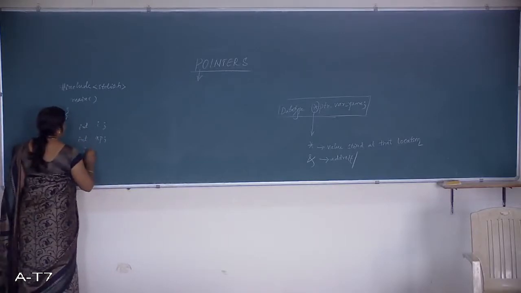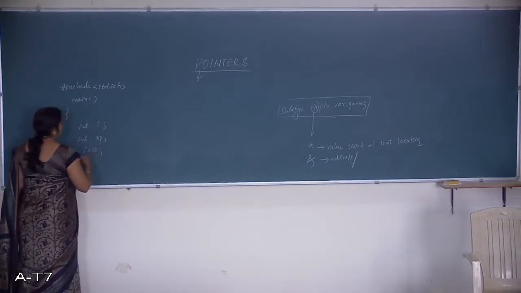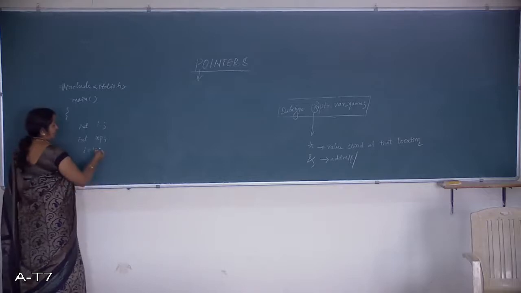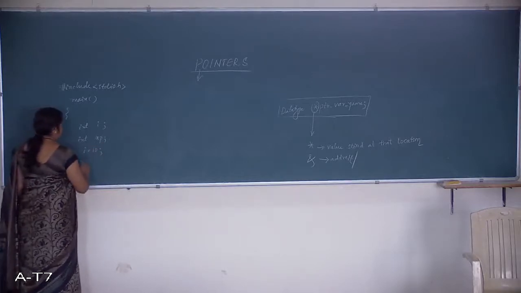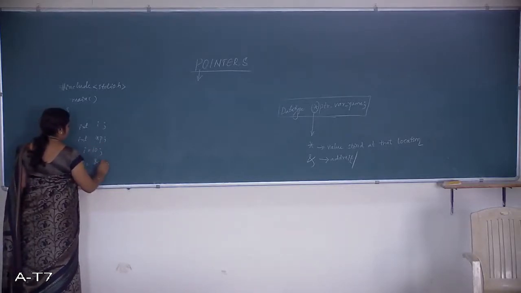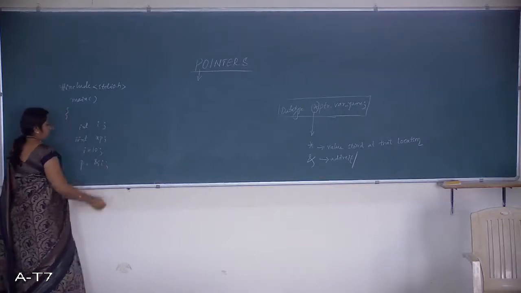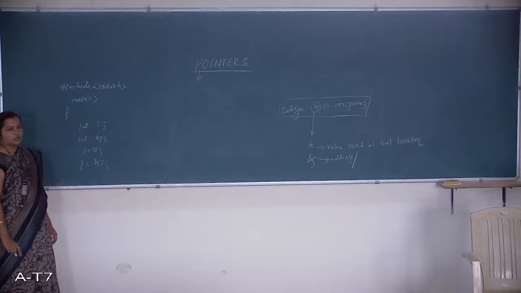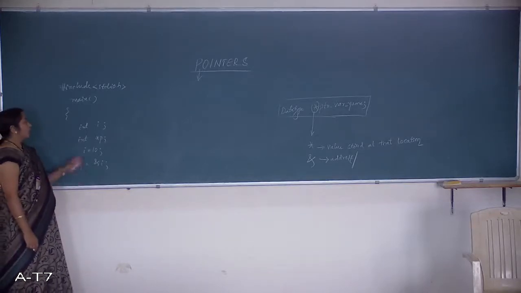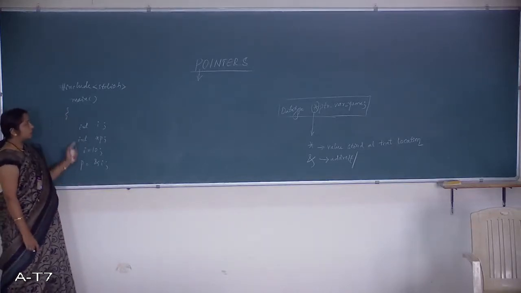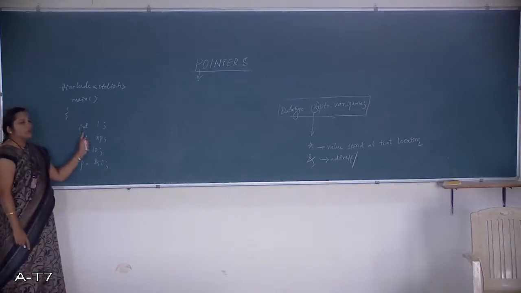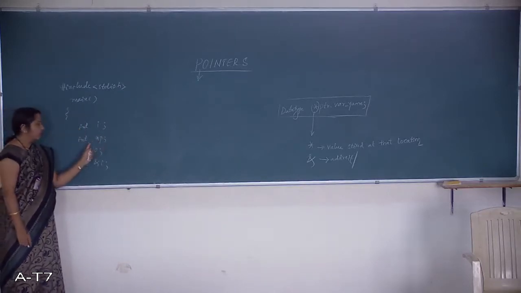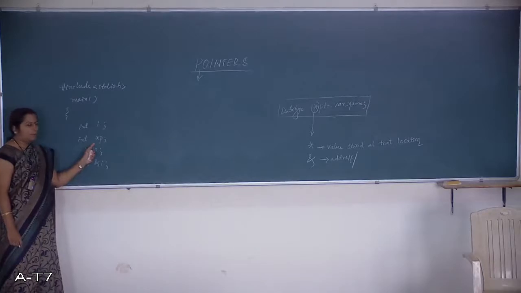I'll provide some value to the normal variable. What next? What is this p? p will be holding what? The address of the variable, right? All these four statements are clear. This is a declarative statement. Always the execution starts from the main function. This is an integer variable, and this is a pointer variable.